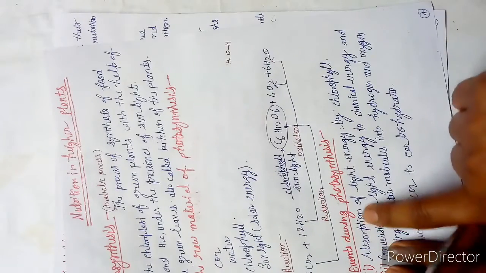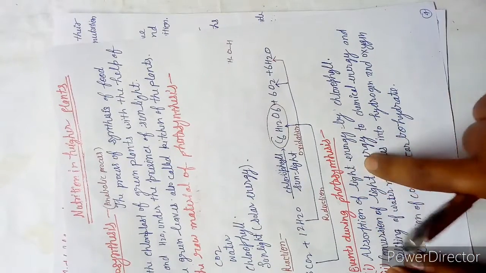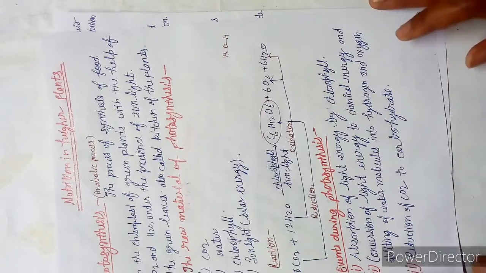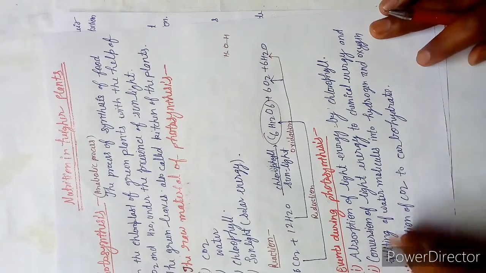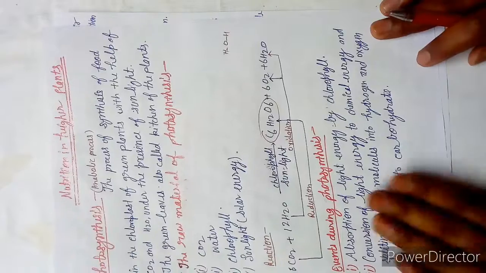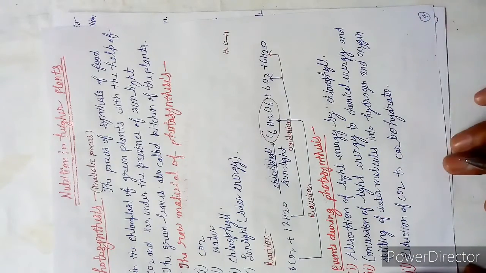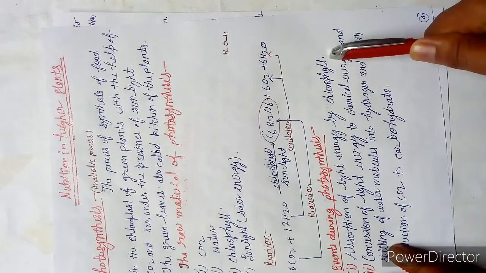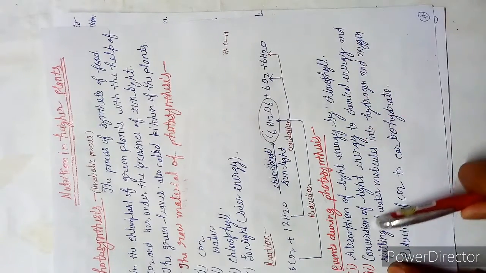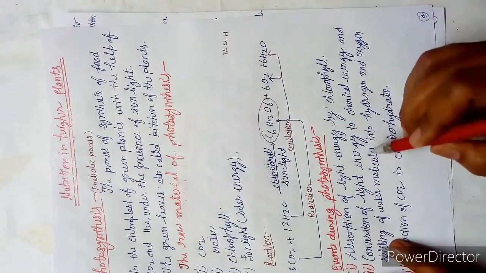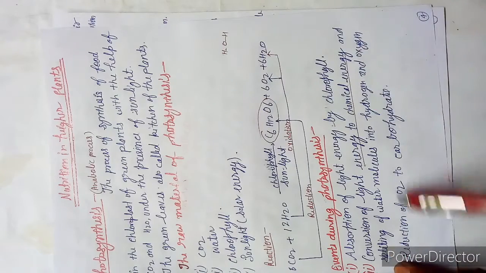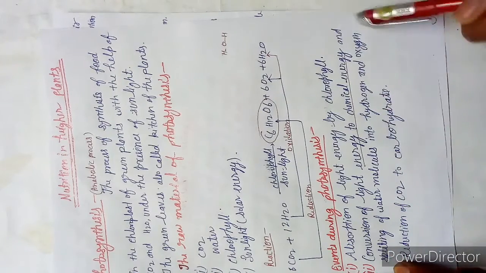And next are the events during photosynthesis. It is also very important. So there are 3 main events. There are many events, but according to class 10th, only 3 are mentioned here in your NCERT and by me also. Absorption of light energy by chlorophyll. Who absorbs the light energy? Chlorophyll. And then conversion of light energy to chemical energy, as I have also mentioned to you all. And splitting of water molecules into hydrogen and oxygen.